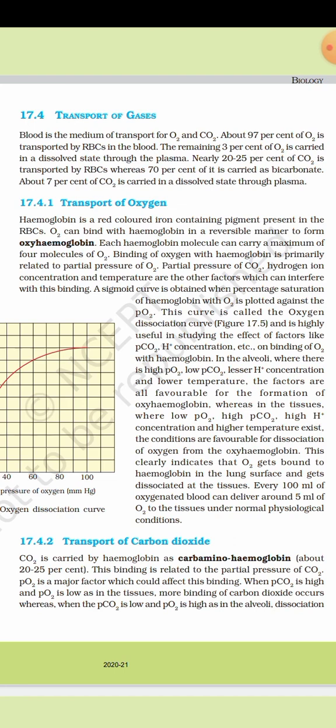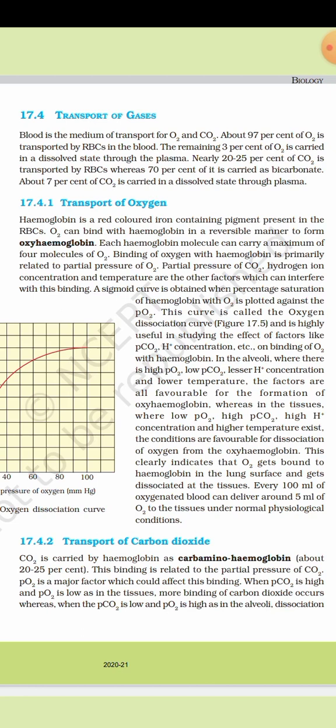Now, transport of oxygen. Hemoglobin is a red colored iron containing pigment present in the RBC. O2 can bind with hemoglobin in a reversible manner to form oxyhemoglobin. Each hemoglobin molecule can carry a maximum of 4 molecules of O2. Binding of oxygen with hemoglobin is primarily related to partial pressure of O2. Partial pressure of CO2, hydrogen ion concentration, and temperature are other factors which can interfere with this binding.